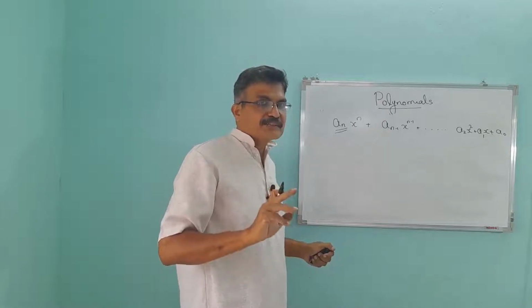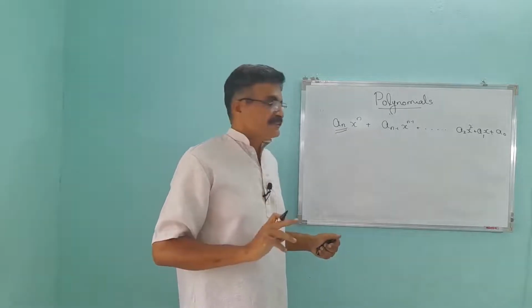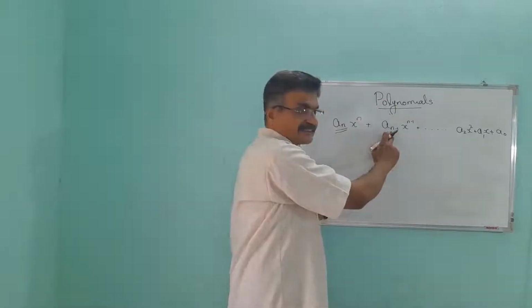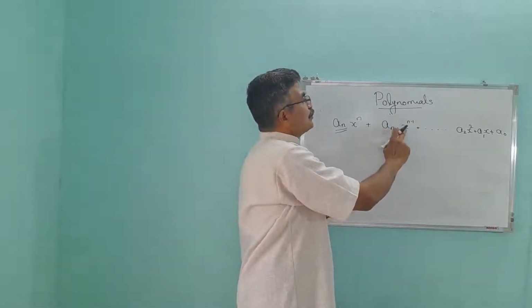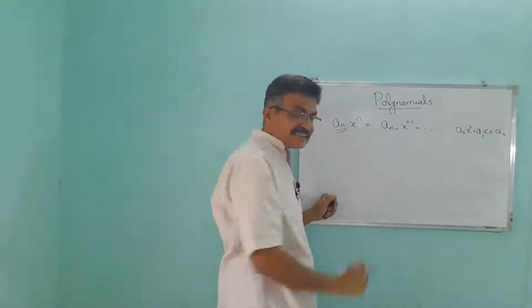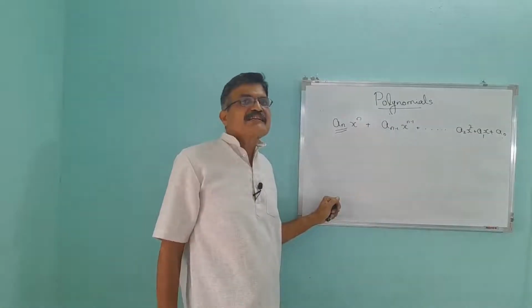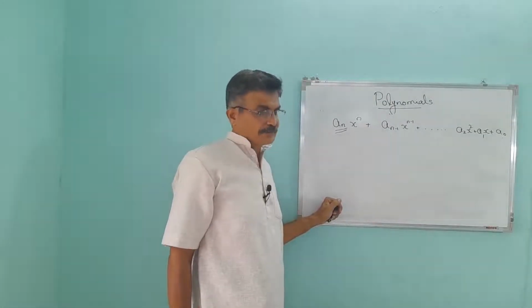I have already told you that the coefficient should come first. The coefficient of the variable with the power n minus 1 is a_(n-1). a_0 is the coefficient of the variable with the power 0.